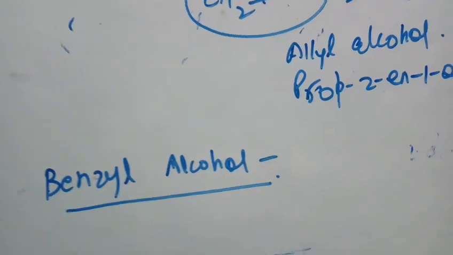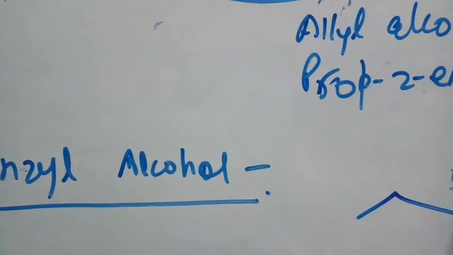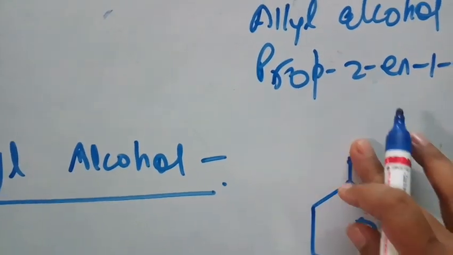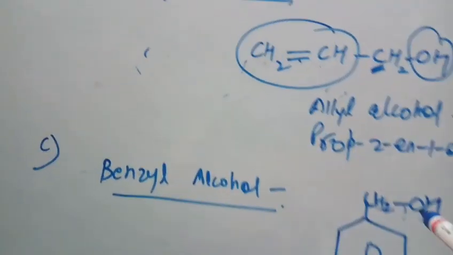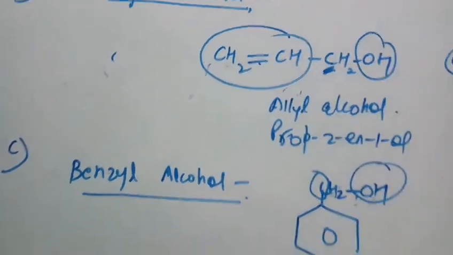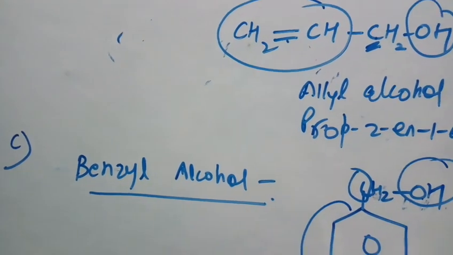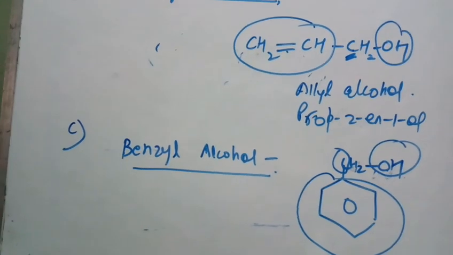Now what is benzyl alcohol? In benzyl alcohol, your hydroxyl group is attached to the sp3 hybridized carbon which is further attached to the aromatic system, right? This hydroxyl group is attached to this carbon which is sp3 hybridized, but this sp3 hybridized carbon is attached to the benzene ring or aromatic system, then it is known as benzyl alcohol.